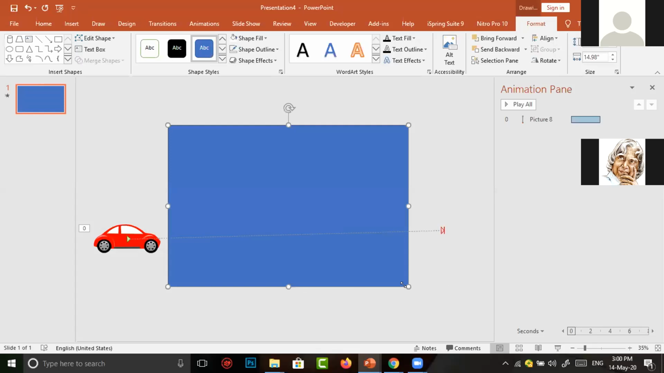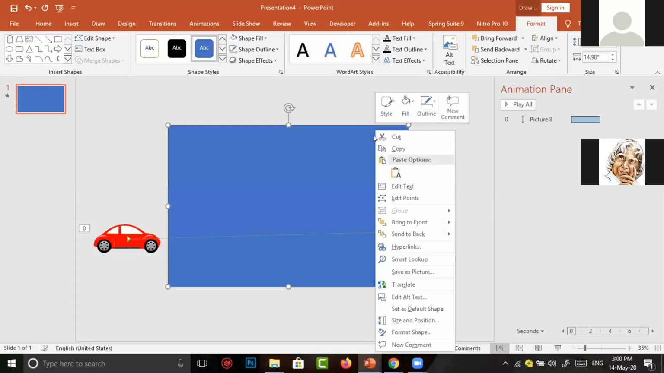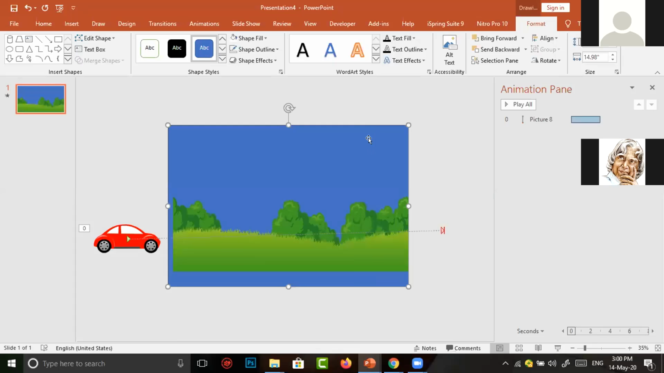But this also hides everything in our scene. For this purpose, we have to make a right click. Then again go to send to back, which we applied in the previous picture also. I am selecting send to back. Now the rectangle has gone back in our scene, but the color is not up to our scene.